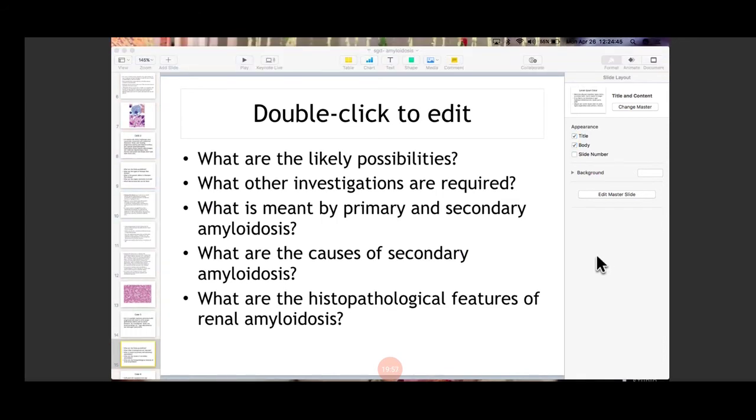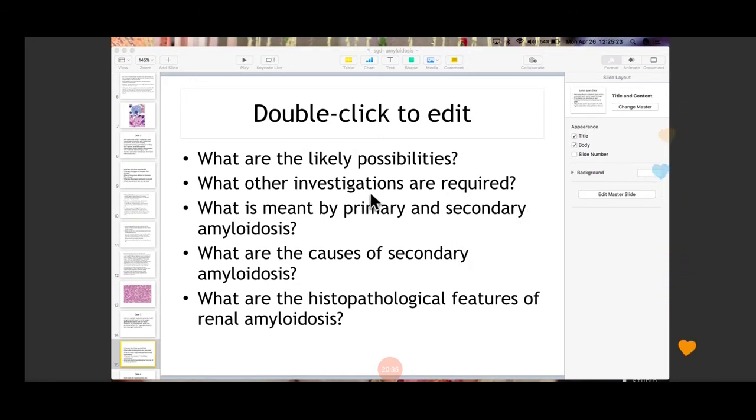In this case, yes, since the systemic involvement has occurred, a kidney biopsy will be required for the diagnosis of this. But sometimes those patients who are presenting only with secondary amyloidosis, which is followed by chronic inflammatory disorders, in that case, you're going to take abdominal fat biopsy. But yes, when there is only single organ involvement and you want to know the diagnosis, then you are going to take kidney biopsy for the diagnosis of amyloidosis. Yes, this was a question asked by Prasanna. You will not take fat biopsy because the organ that is being involved is kidney, so a kidney biopsy will be required for the diagnosis of this.